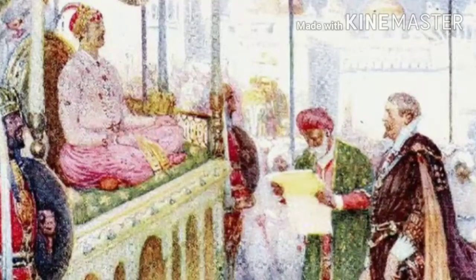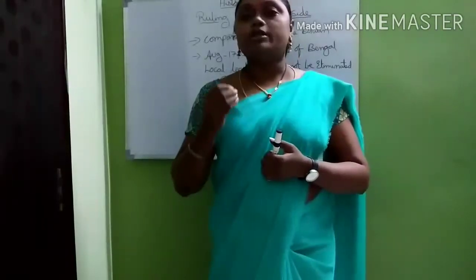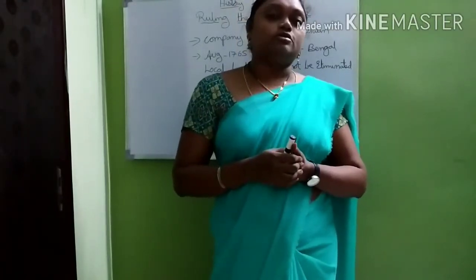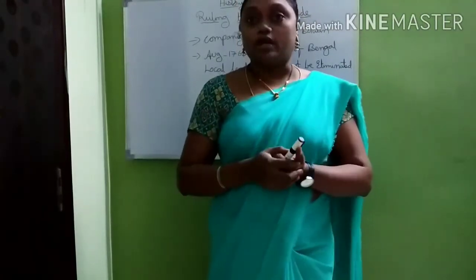Why these local rulers? The Britishers were not the local rulers, but in the villages there were many local rulers who rule and enjoy the prestige of power. So the Britishers now got the Diwani rights, and they needed to control the local leaders. But sometimes they could not eliminate these local leaders. Why? Because they did not know the local language.